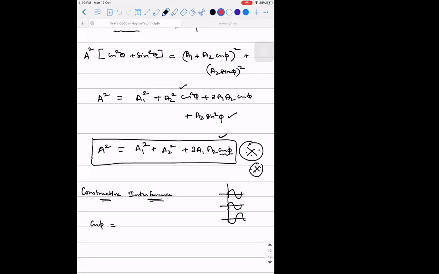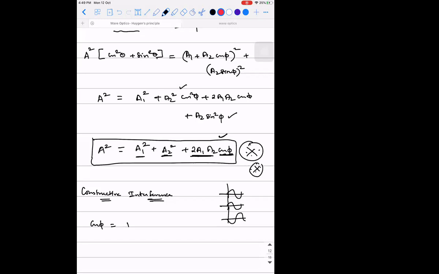Should it be maximum or minimum? Maximum. If you observe the expression, square plus 2 into product of something into cos, everything is getting added. If that added value has to be maximum, then cos phi has to be maximum. So what is the maximum value of cos phi according to mathematics? 1.